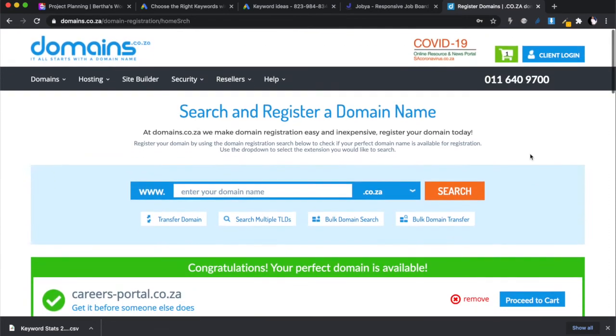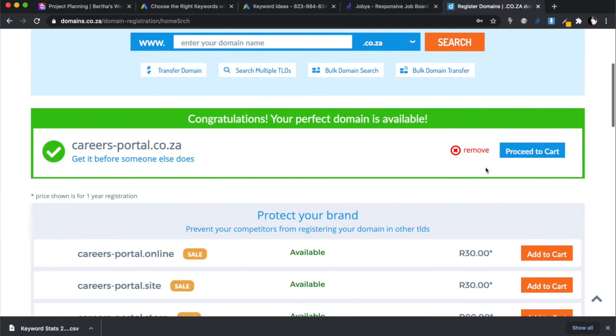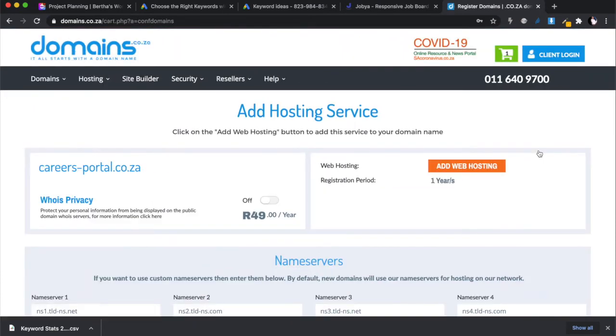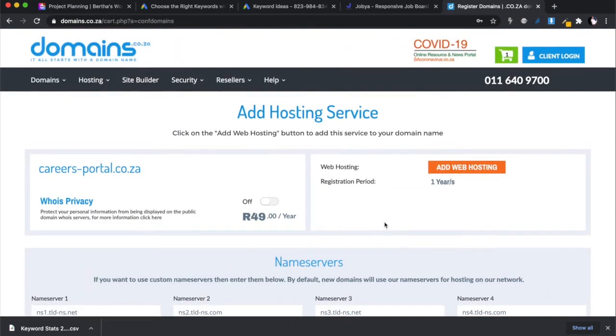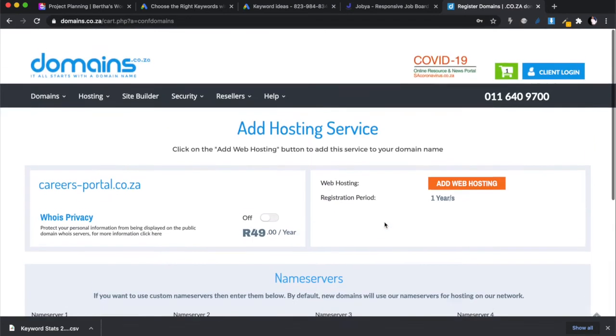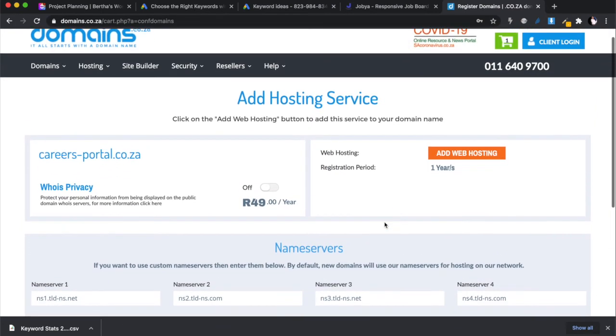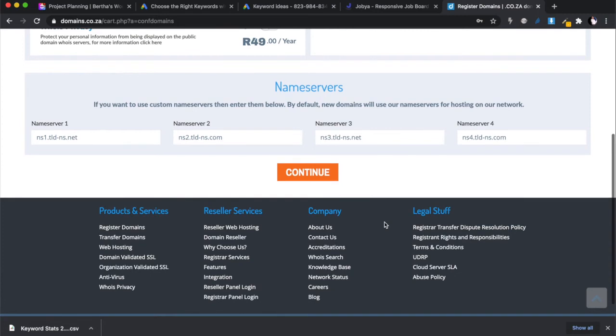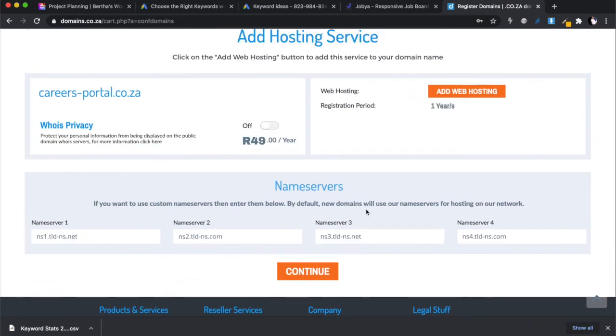All right, so I'm gonna go to the cart and I'm gonna purchase this right away. All right, so once you get to the cart, this is where we are. I think at this point I don't need a hosting service, because I already have an existing hosting service, so I'm not gonna add a hosting service. Nope, I don't want a hosting.